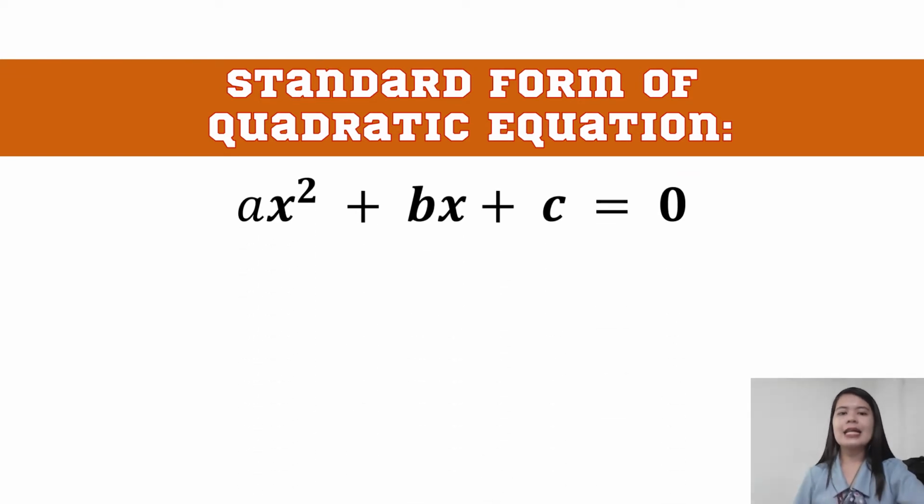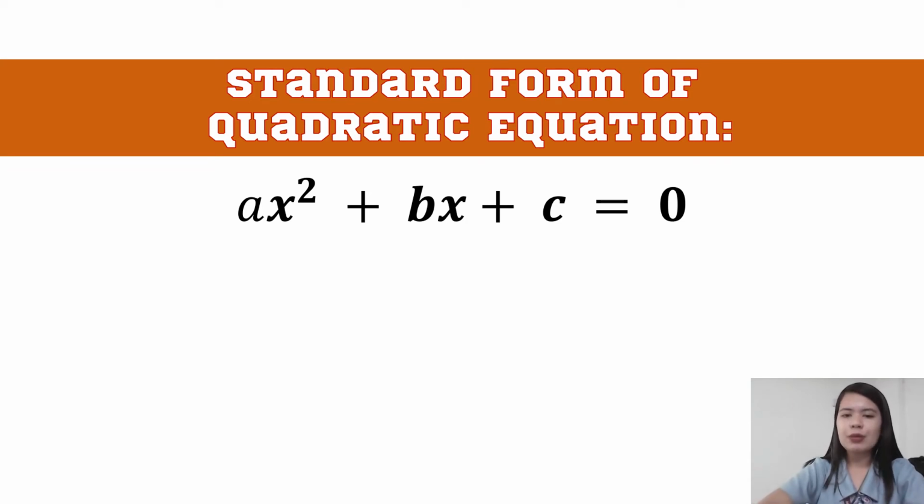Again, let us recall the standard form of quadratic equation. Mas maganda kung masasaulo ito: ax squared plus bx plus c equals 0. I repeat, ax squared plus bx plus c equals 0. This is the standard form of quadratic equation. Dapat naka-equate siya kay 0 ha. So, kapag ang isang equation hindi naka-equate kay 0, ibig sabihin hindi siya yung standard form niya. So, dapat equal 0. Ax squared plus bx plus c equals 0.